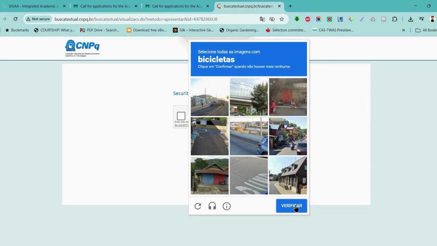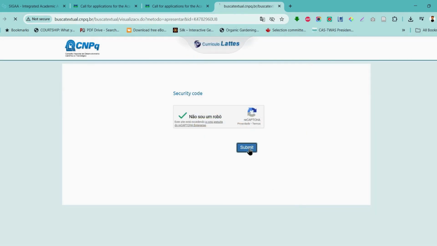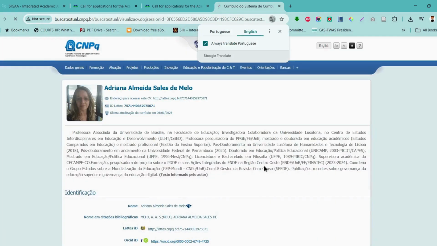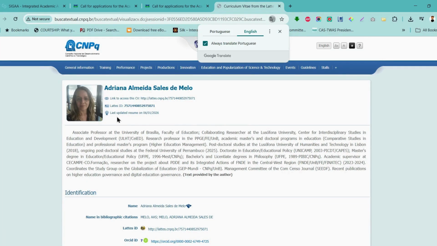Bicycle. No more bicycles here, right? So verify, submit. They have already made it very, very easy for you because they have brought everything. So this is the latest CV of that professor. You can see the image of the person, the name, and everything.